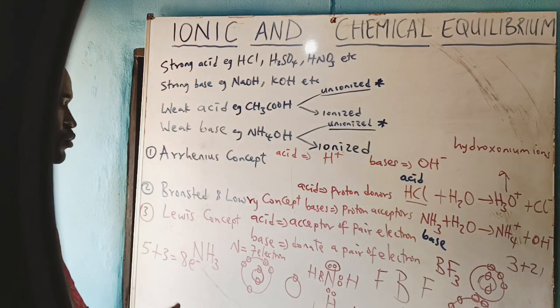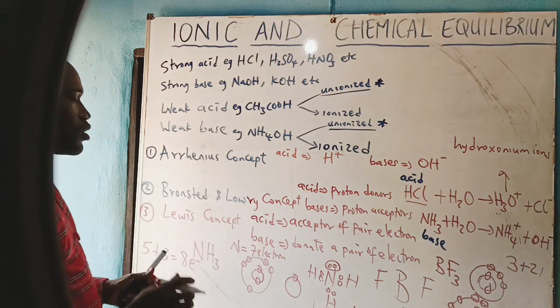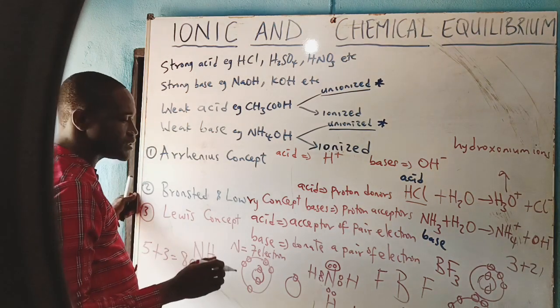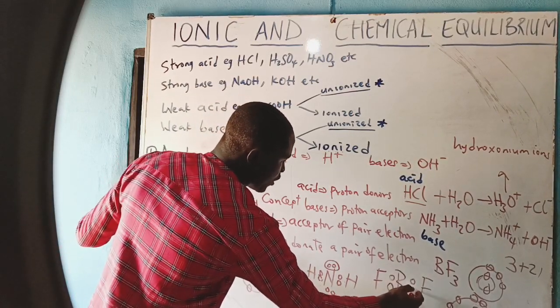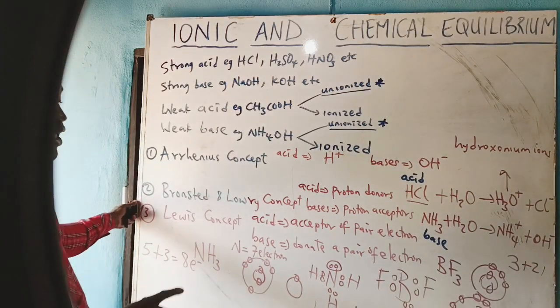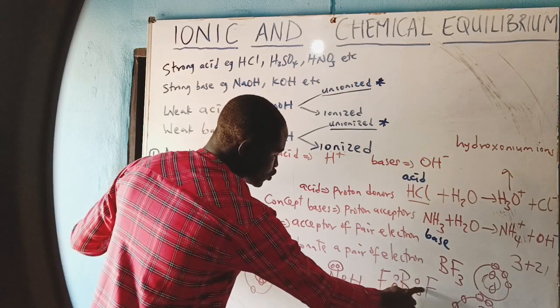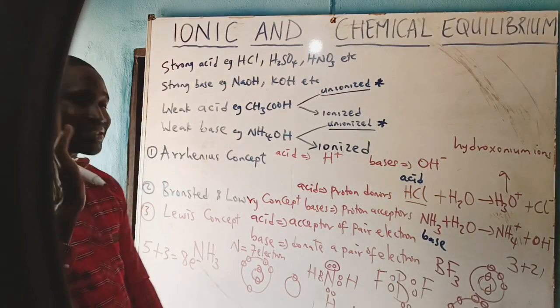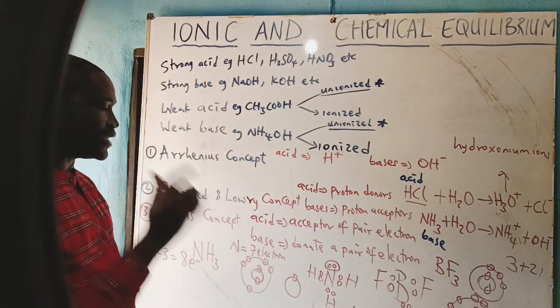The implication is that rule number 1 of Lewis structure is to assign a pair of electrons in between the bonded atoms. We assign 2 here, 2 here, 2 here. That gives us 6. 24 minus 6 will give us 18.